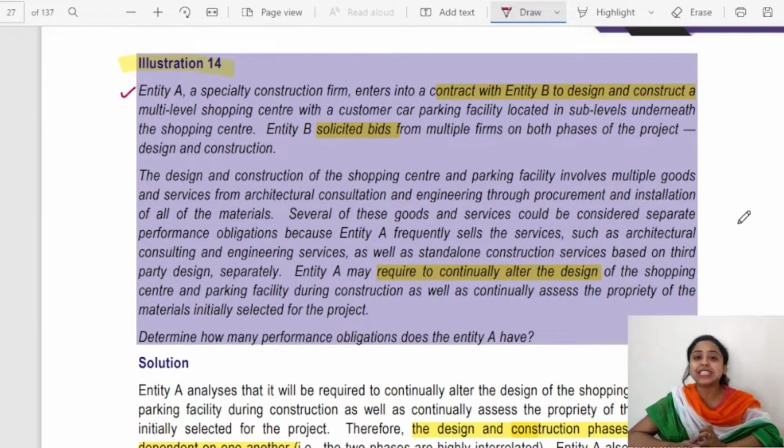This lecture is in continuation with lecture number 16, where we discussed the first 13 illustrations of Ind AS 115 as per the ICAI module chapter number 3. Here in this lecture, we will continue and cover from 14 till 30 illustrations. Okay, let's begin. Please refer to your ICAI module throughout along with the lecture.